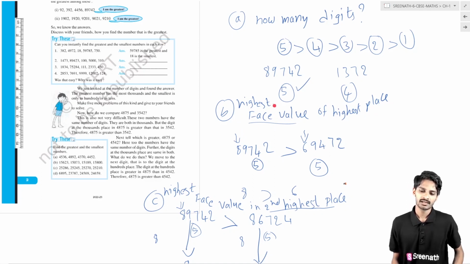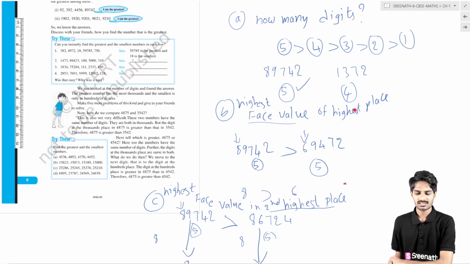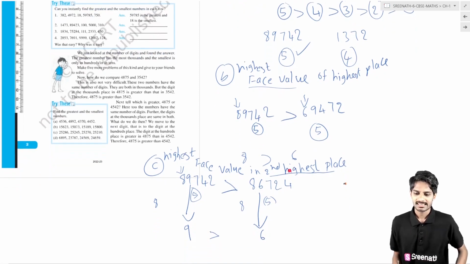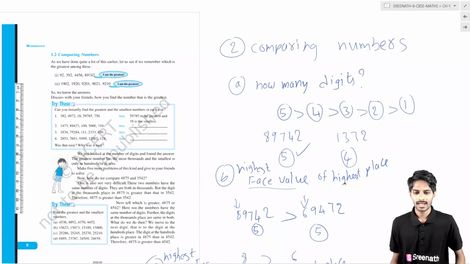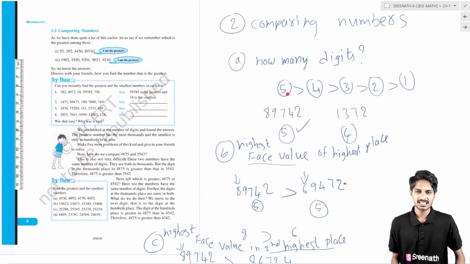If the face value is the same in the first highest place value, then we have to look at the second highest place value. The highest face value in the second highest place gives the greatest number. These are the three rules we have to follow while comparing numbers. So by this concept you can clear all these examples.